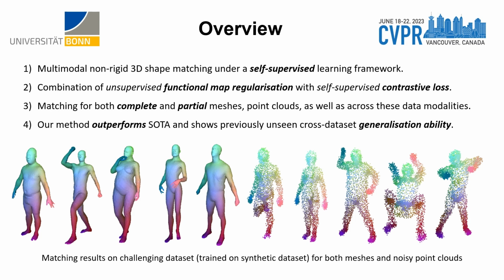To this end, our method combines unsupervised mesh-based functional map regularization with self-supervised contrastive loss to couple point clouds and meshes. Our method is able to obtain accurate correspondences for both complete and partial meshes, point clouds, as well as correspondences across these data modalities. Moreover, our method is robust against noisy and inhomogeneously sampled point clouds that are common in real scan data. Through a variety of experiments, we demonstrate that our method outperforms existing state-of-the-art unsupervised and even supervised methods on challenging benchmark datasets and shows previously unseen cross-dataset generalization ability.